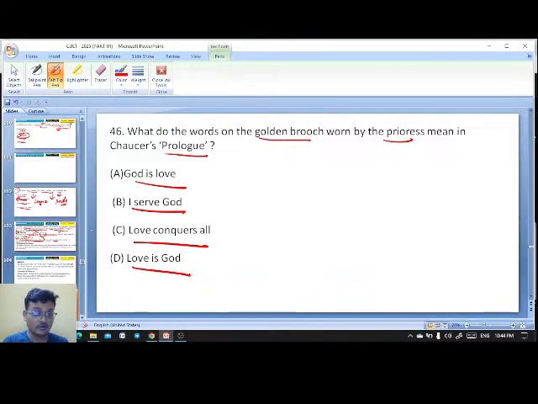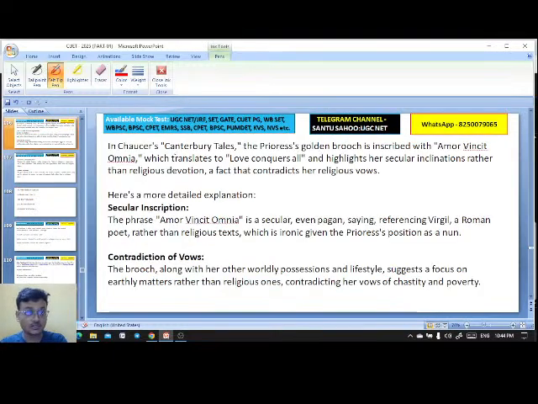So here again, love conquers all, amor vincit omnia. C is the right answer. In Chaucer's Canterbury Tales, the Prioress's golden brooch is inscribed with amor vincit omnia, which translates to love conquers all and highlights her secular inclination rather than religious devotion. Actually, it's ironical.